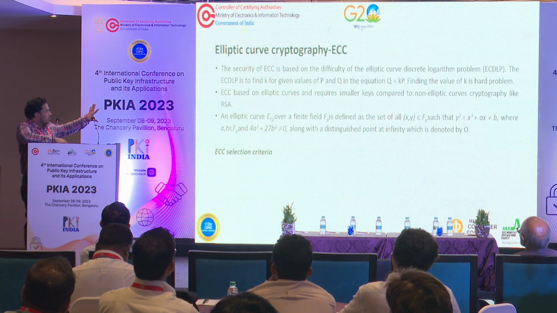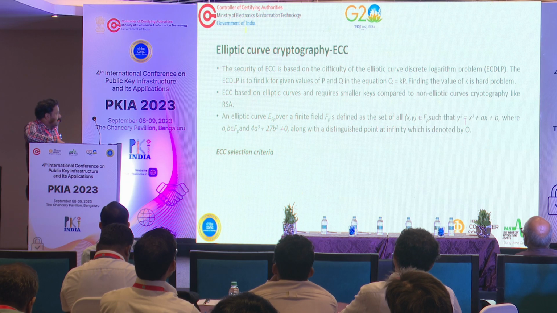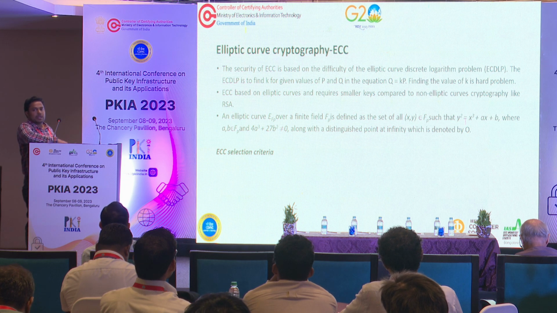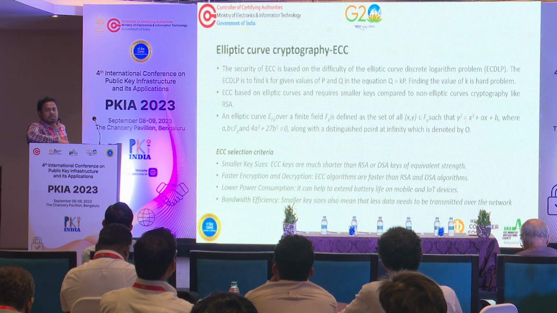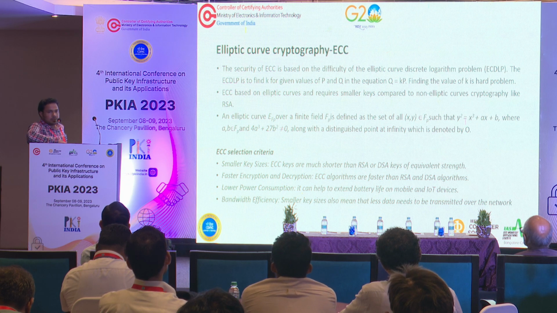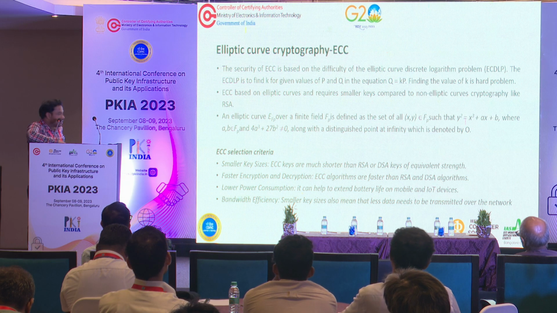I'm not going to cover the ECC curve itself because the importance of ECC is already covered. But what is the selection criteria for ECC curves? Why are we going towards this, particularly for IoT authentication and later key exchange? Because of the smaller key sizes, since ECC keys are much shorter than RSA and DSA keys of equivalent strength.